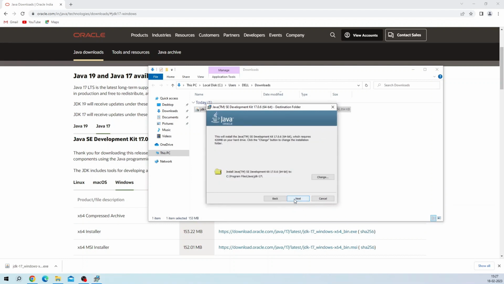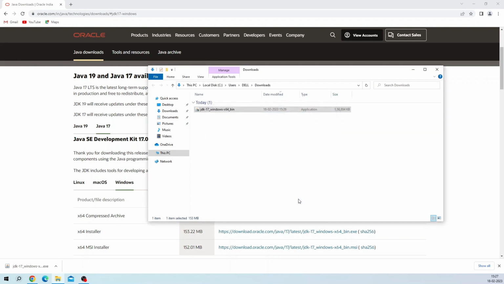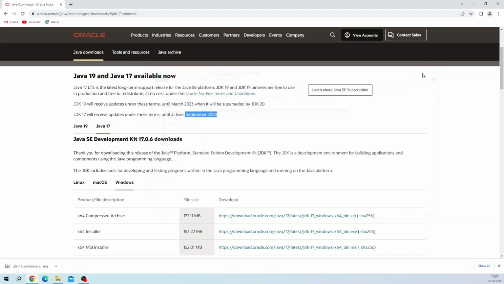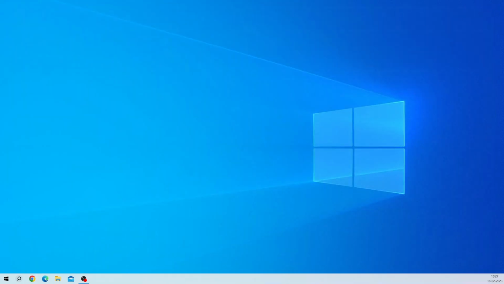So you say next, and then this is the install location, program files, Java JDK 17. Say next. Close. So with that, we have completed the installation of JDK.